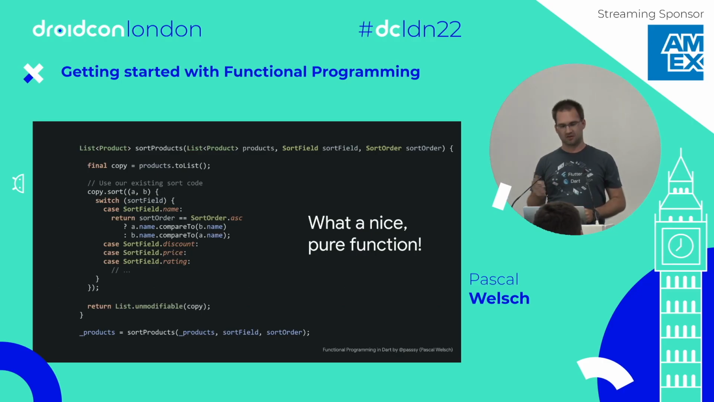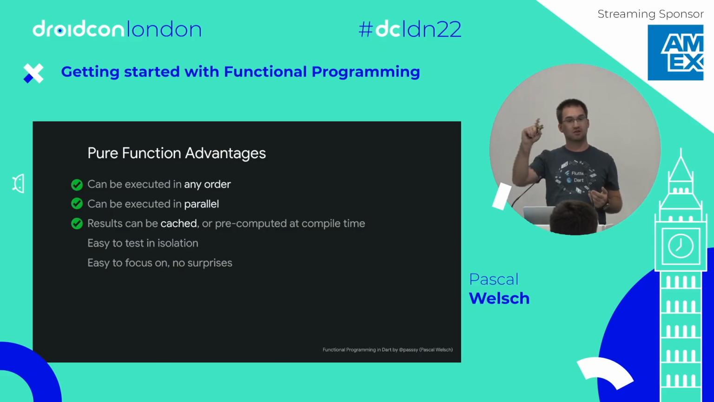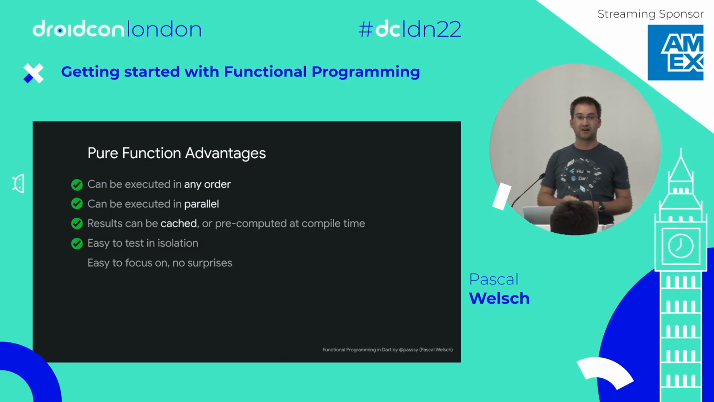Where can we go now? First of all, we can check, is it really beneficial for us? Yes, we could theoretically execute it in any order. It could be executed on another isolate, which for a big product list would be helpful. It can be cached. Again, big list. If you toggle a button, it is very likely that you have the same inputs again. And we could finally test it.